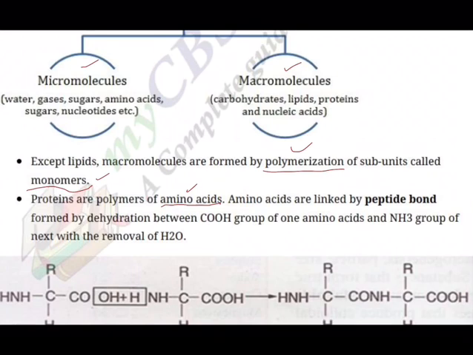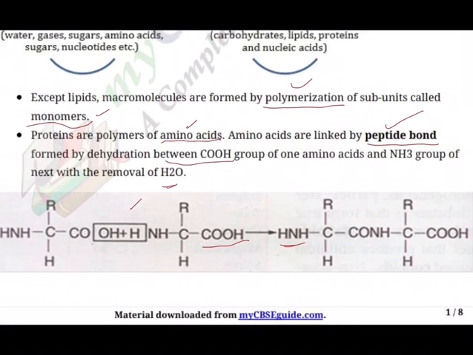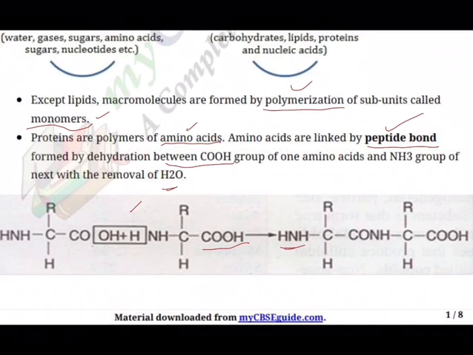All of us know amino acids are monomers, like you have seen in our previous chapter also we discussed. Amino acids are linked by peptide bond formed by dehydration, meaning loss of water molecule, between the COOH of one amino acid and the NH3 of the next adjacent amino acid, by removing H2O, and that's how the peptide bond is formed.